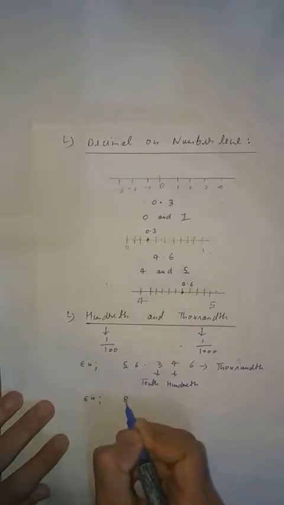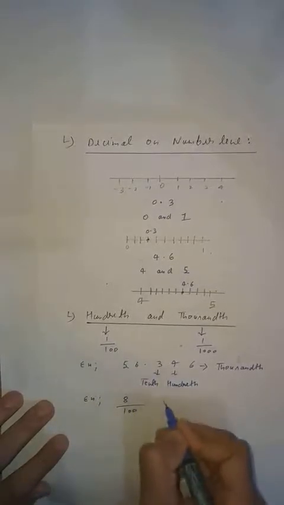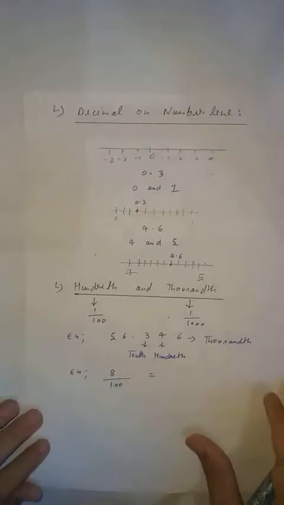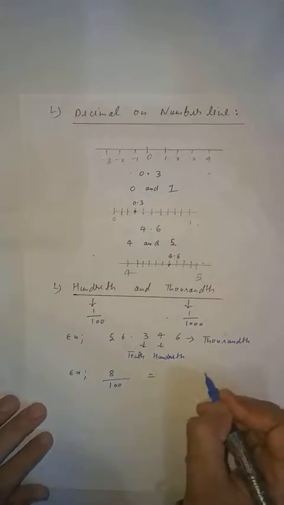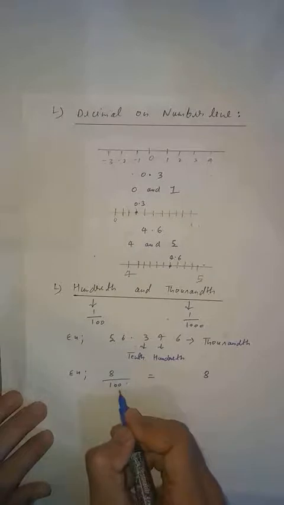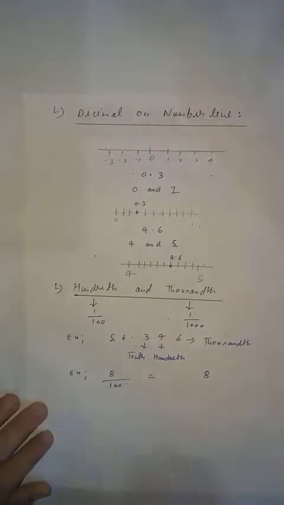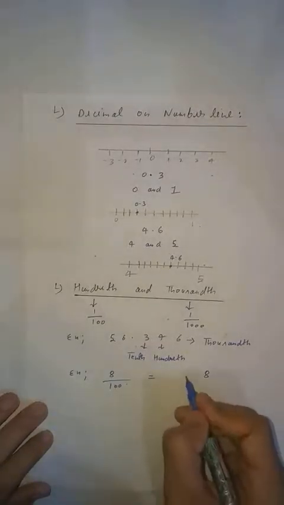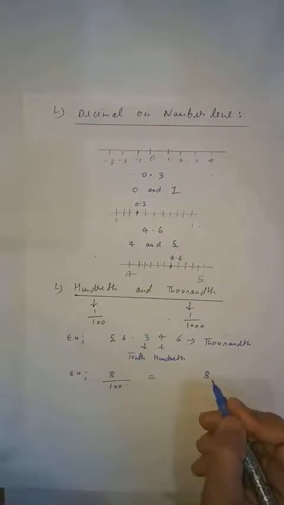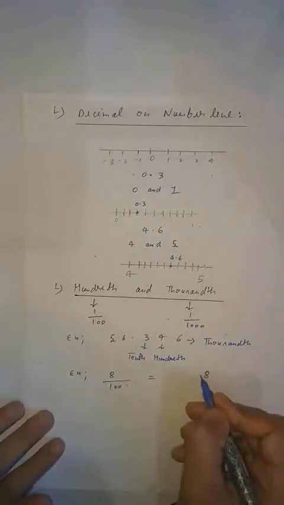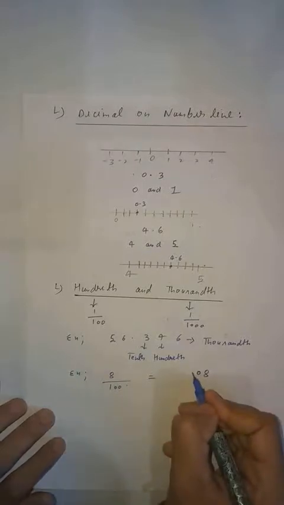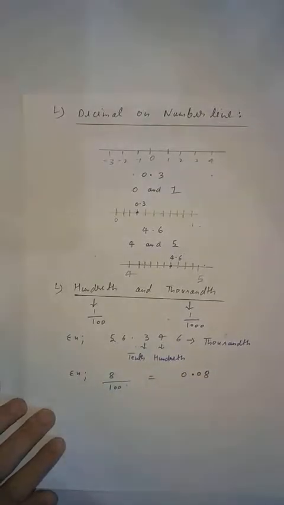For example, another example I am going to give. Just 8 upon 100 is given. If you have to change 8 upon 100 into what? Into decimal. So simply you know how to do. You will write down 8. Clear? Now here how many zeros are given, student? 2 zeros are given. Now 2 zeros means after decimal there should be 2 digits, but here you can see only one digit is given. So what you will do, you will put one extra zero on the left hand side. Clear student? And decimal then 0, then it will come 0.08.